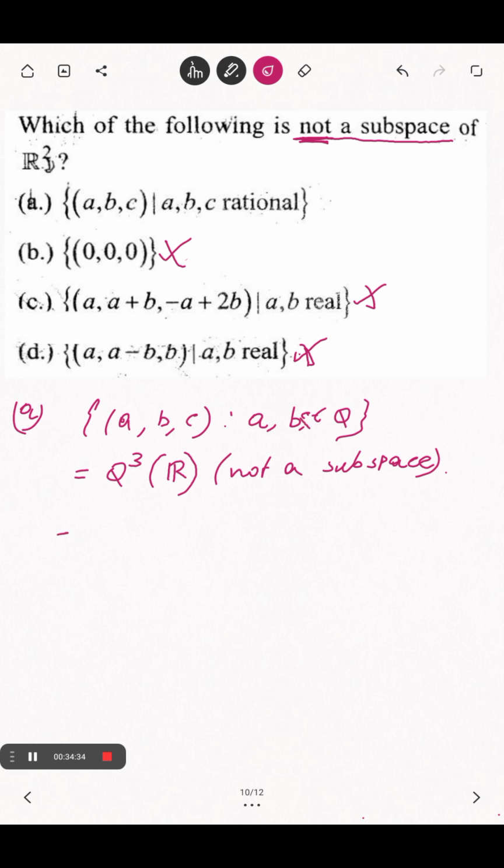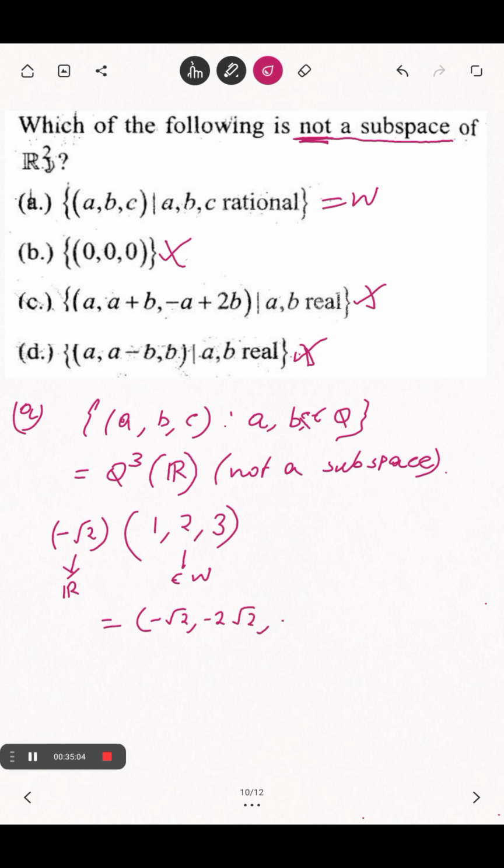Suppose I consider A, B, C rational, minus root 2 as a scalar in field R and multiplying it with the elements of W. This belongs to W because all are rational. Then this does not belong to W. So the correct answer is A.